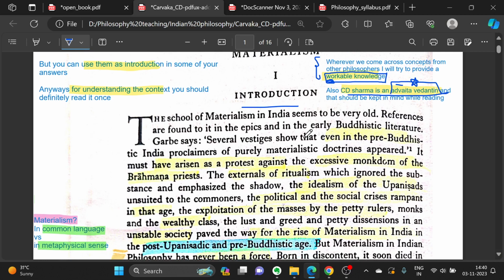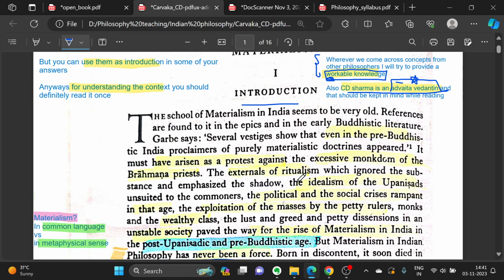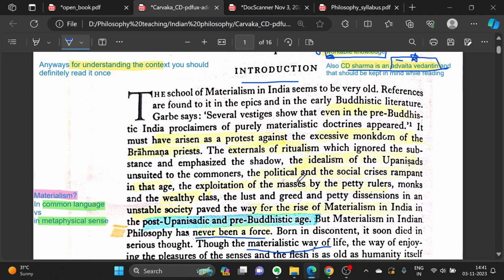Okay. So the school of materialism in India seems to be very old. References are found to it in the epics and in the early Buddhistic literature. Garbe says several vestiges show that even in pre-Buddhistic India, proclaimers of purely materialistic doctrines appeared. It must have arisen as a protest against the excessive monkdom of Brahman priests, the externals of ritualism which ignored the substance and emphasized the shadow, the idealism of the Upanishads unsuited to the commoners,